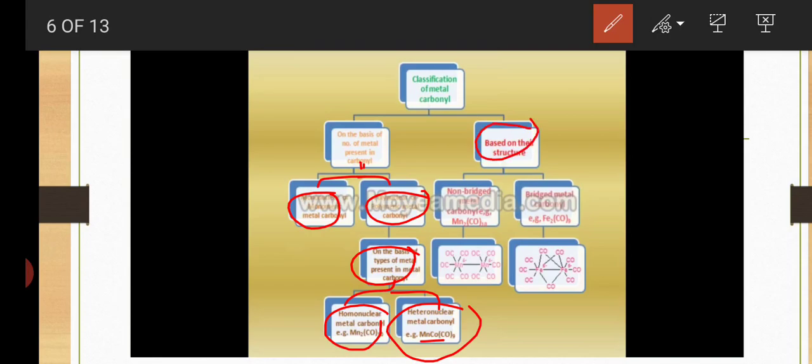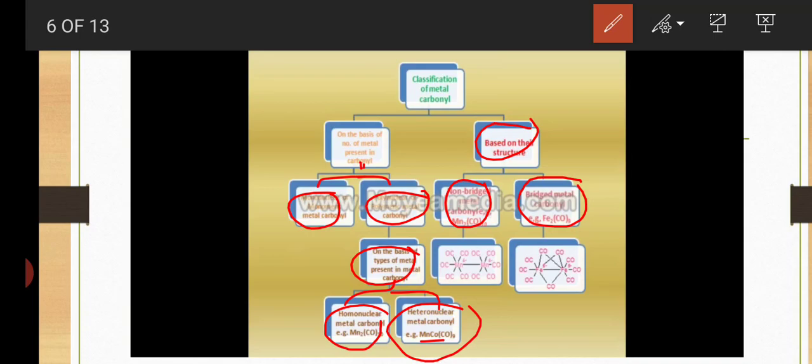Next, based on structure, metal carbonyls are divided into two: non-bridged metal carbonyl and bridged metal carbonyl. Okay, this is non-bridged metal carbonyl and this one is bridged metal carbonyl.